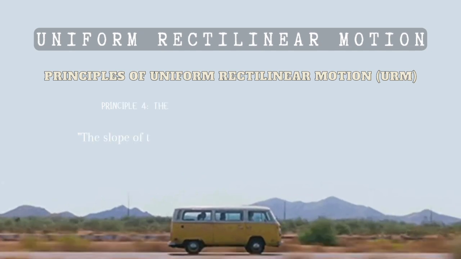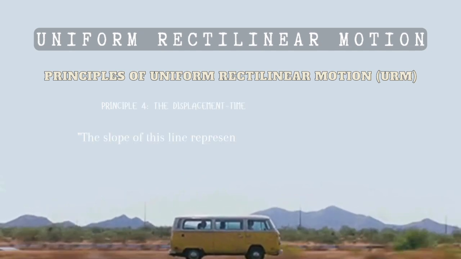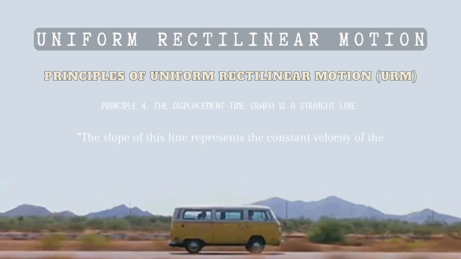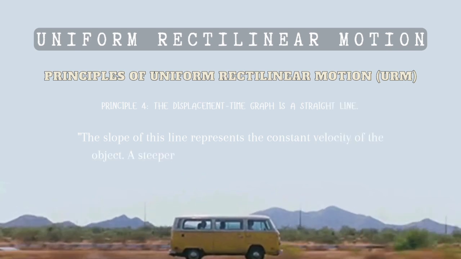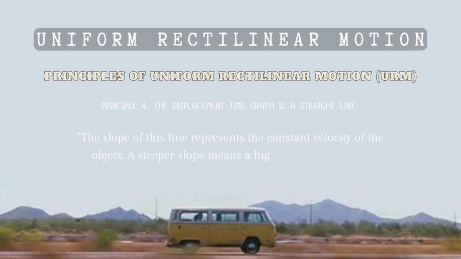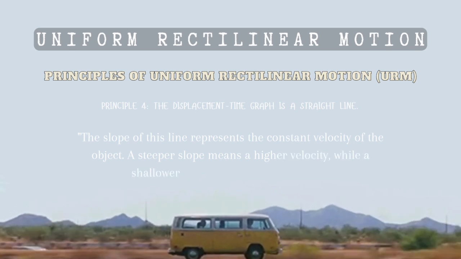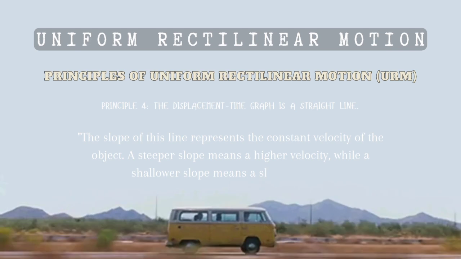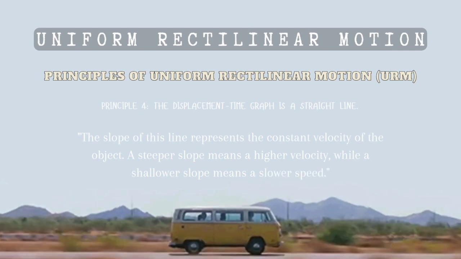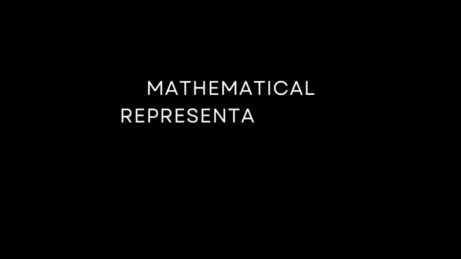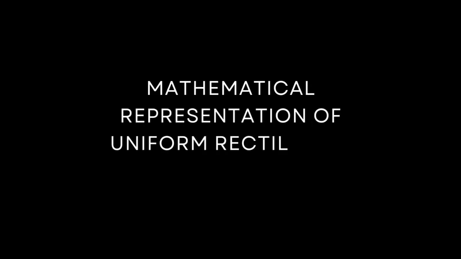Principle 4. The displacement-time graph for URM is always a straight line. The slope of this line represents the constant velocity of the object. A steeper slope means a higher velocity, while a shallower slope means a slower speed. There are two mathematical representations of uniform rectilinear motion.